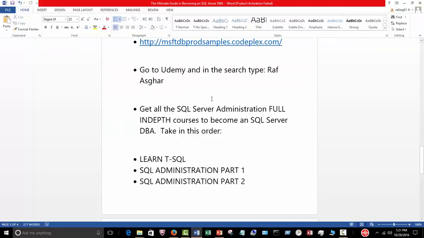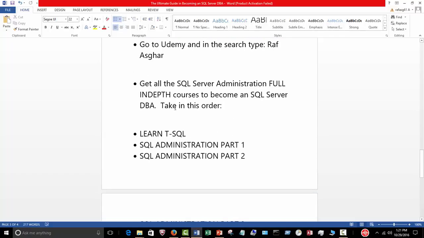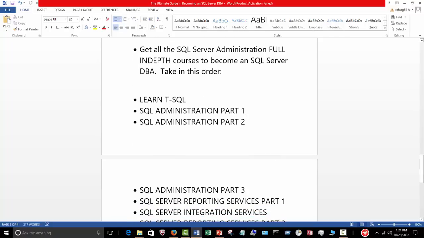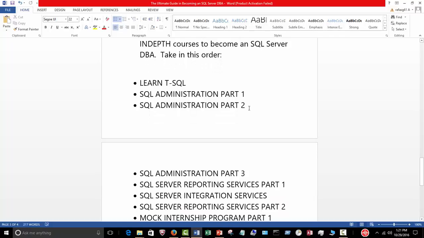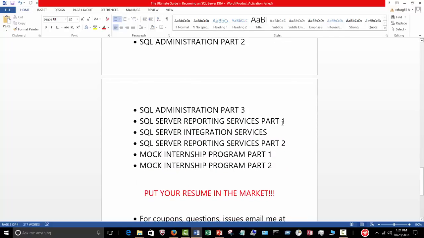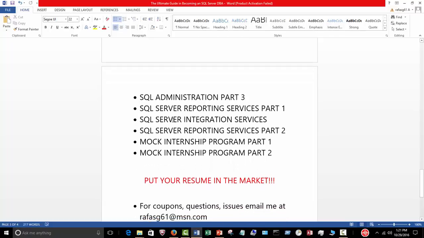Another question that most students have been asking is, what is the sequence that we'll be taking if I'm interested in becoming a DBA? Well, take them in this order. Take Learn T-SQL first, SQL Administration Part 1, 2, and 3, followed by SQL Reporting Services Part 1, followed by SQL Server Integration Services, and then SQL Reporting Services Part 2.